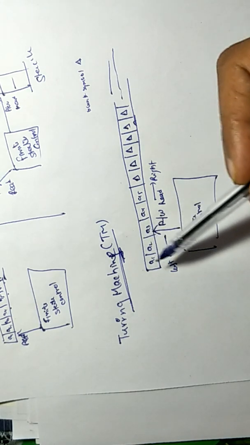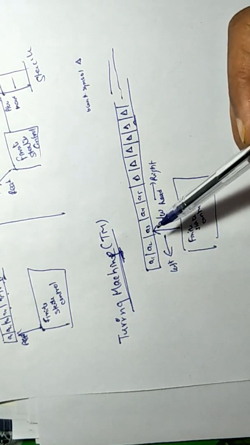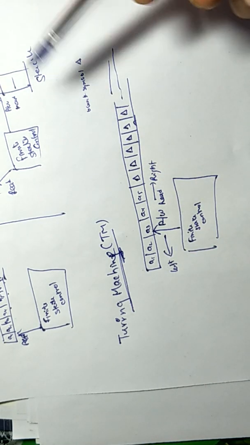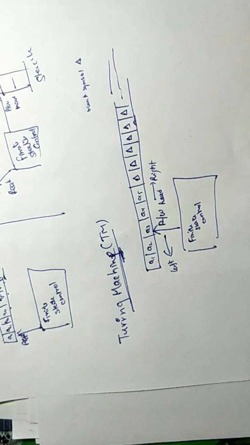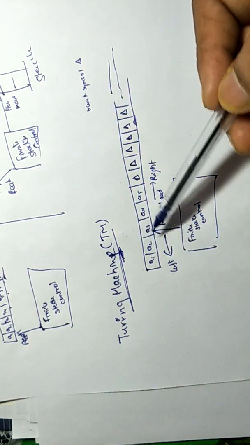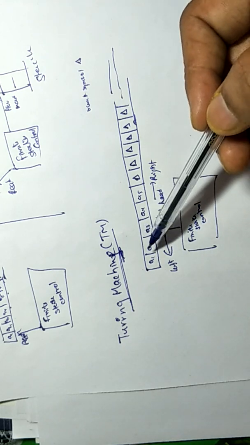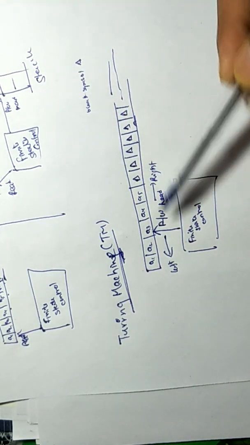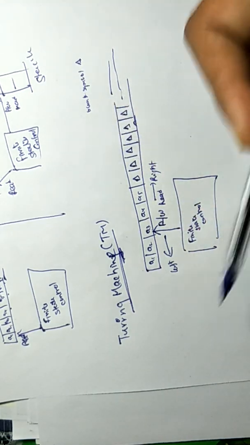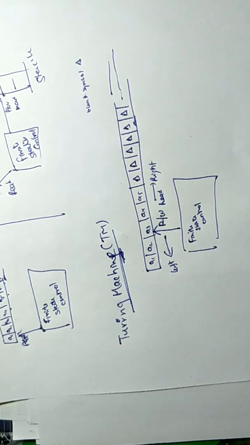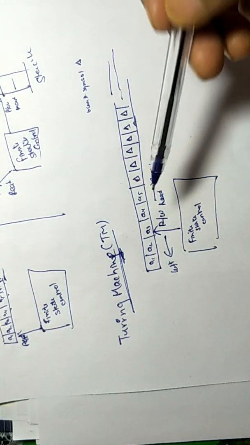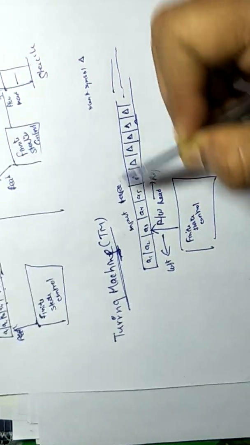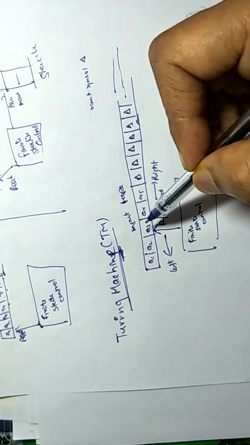If we have read some input previously, we can move to that input again. We do not need any stack to store previously read input, because we can put something over these symbols, read it again, move left or right, and do anything over this input tape. So this input tape works as a memory also. It is an infinite memory, and we can use it any number of times.